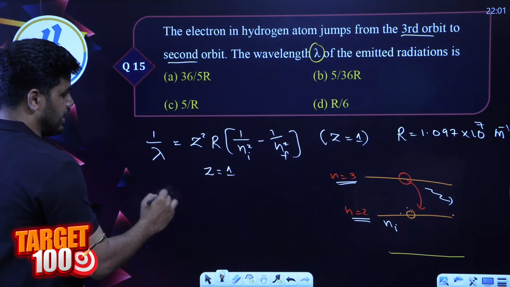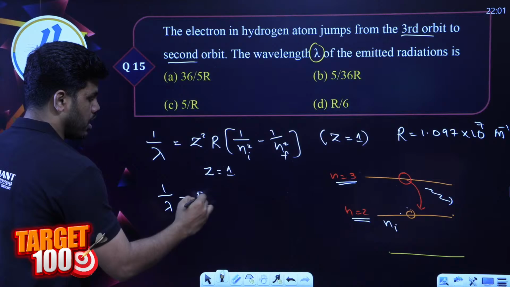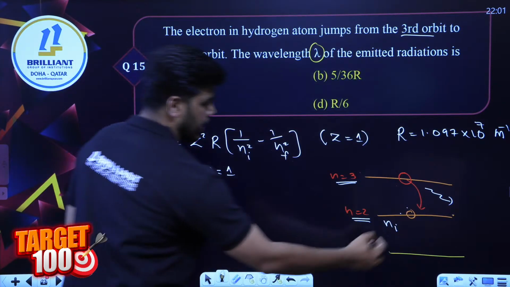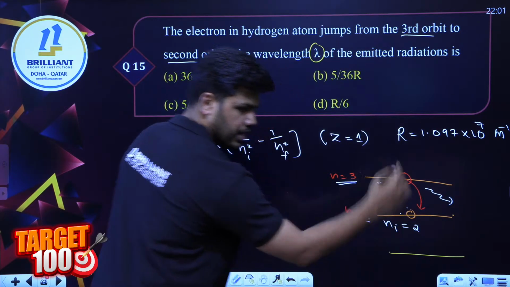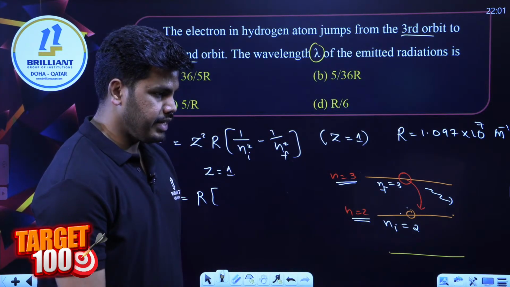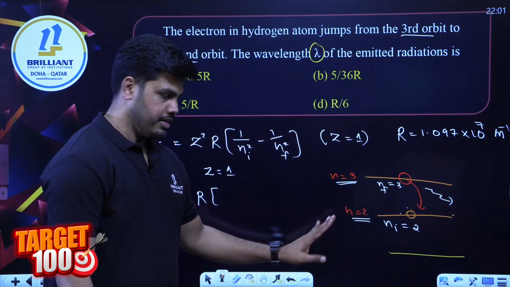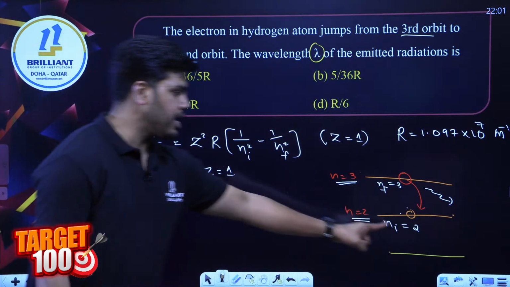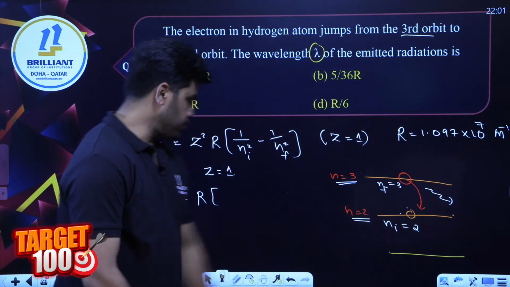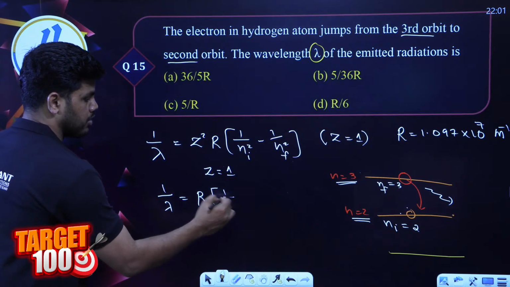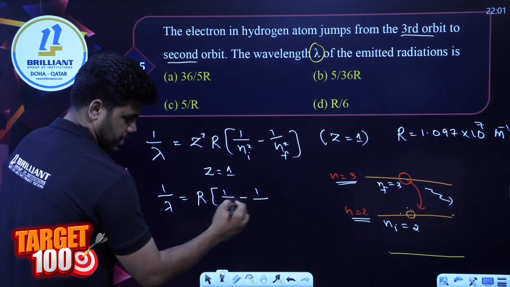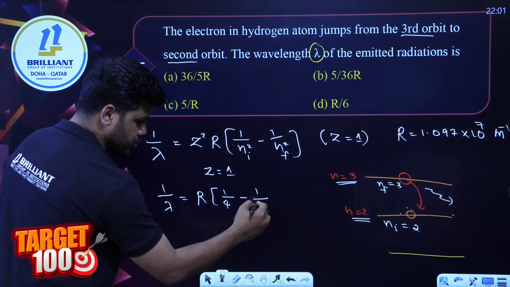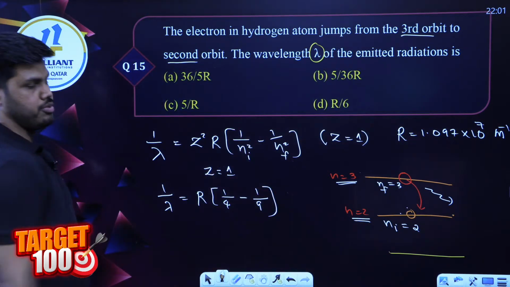Then 1 by lambda is going to be equal to R into, Ni is equal to 2 and Nf is equal to 3. Just substitute those values. 1 by Ni square is 1 by 4 minus 1 by Nf square, which is 3 square, that is 9. So we substituted the values.